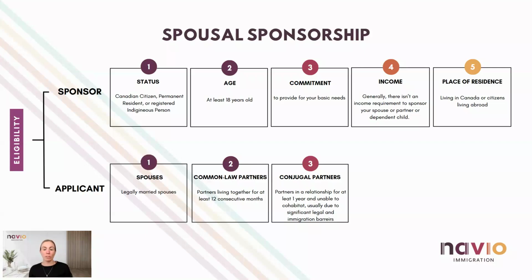Now, take a moment to start thinking about the ways that you can prove your genuine relationship. This is required even for married spouses. Start gathering documents like joint bank statements, bills, photos, travel history, and itineraries. The more evidence you can provide to demonstrate that your relationship is genuine, the more likely you are to succeed.